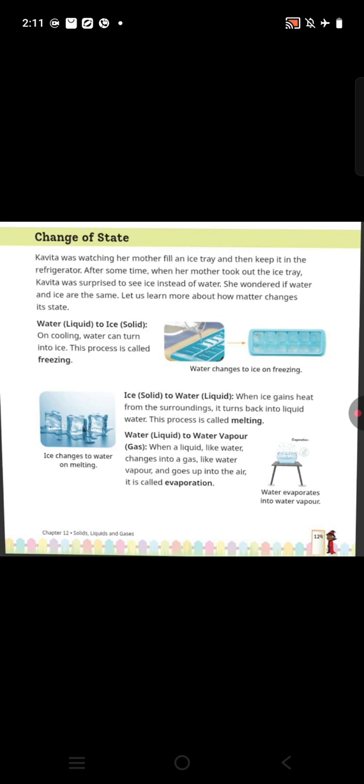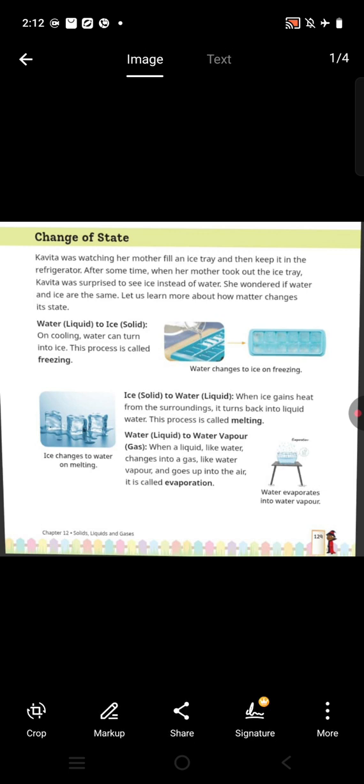After some time, when her mother took out the ice tray, Kavita was surprised to see ice instead of water. She wondered if water and ice are the same. Let's learn more about how matter changes its state.